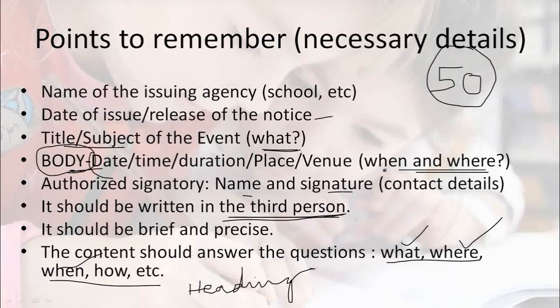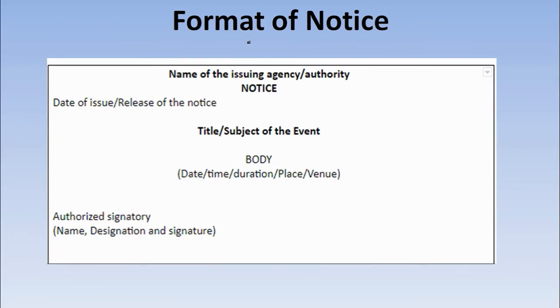Okay. So these are the things that you need to remember, or the necessary details that you need to furnish in a notice. Now let's see the official format, or how you need to form it. As I told you, name of the issuing authority. This is very important.